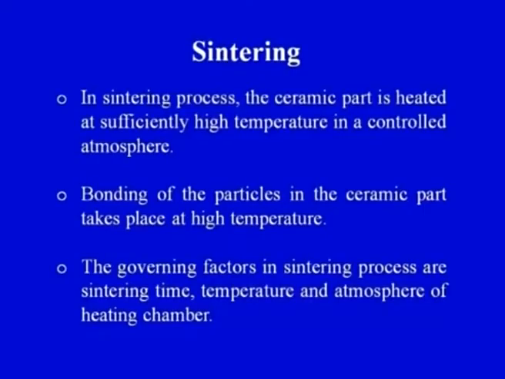Now, let us see the important points that are mentioned on the screen. Point number 1. In sintering process, the ceramic part is heated at sufficiently high temperature in a controlled atmosphere. So, 2 important process variables have been highlighted in this point, that is the temperature and the controlled atmosphere. So, sintering is done at a sufficiently high temperature. It is a high temperature process, that is point 1 to be highlighted. Point number 2, that it is done under the controlled atmosphere.